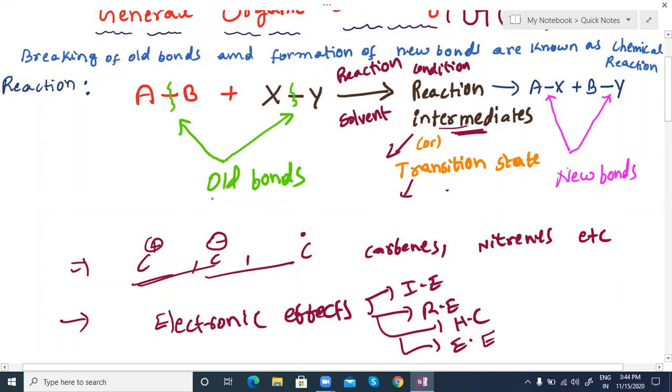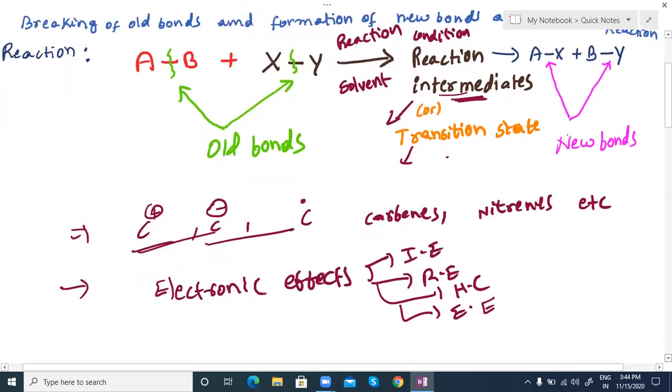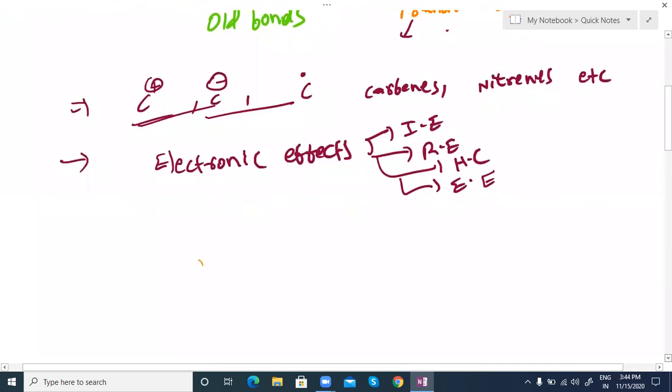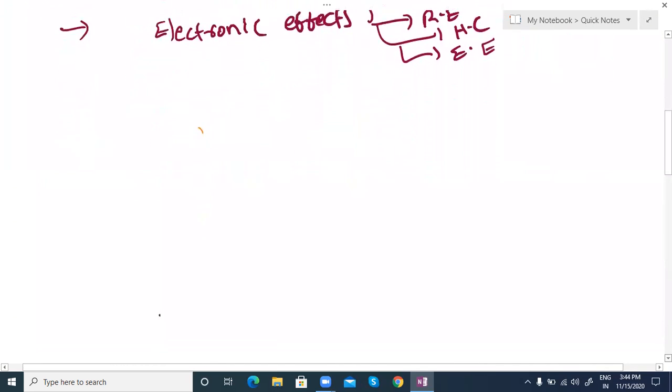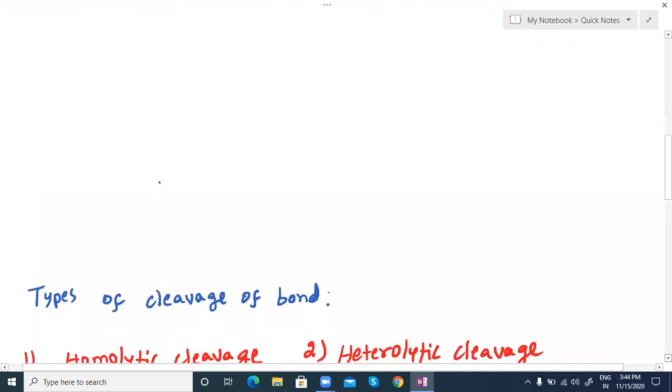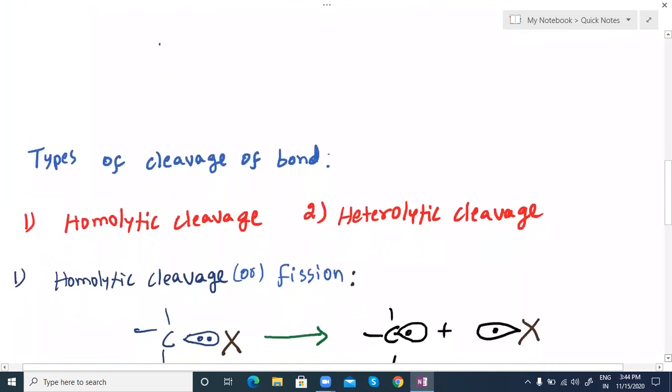And here the ultimate thing is bond breaking and bond making. Here bond breaking is again of two types: homolytic cleavage and heterolytic cleavage. Types of bond cleavage, you can check it here.